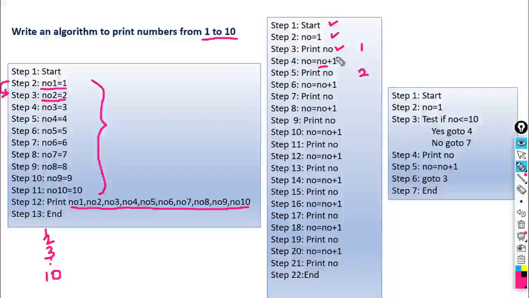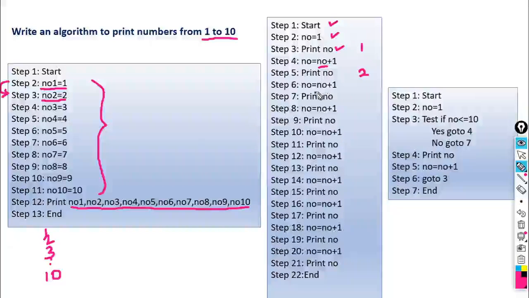Look here. In the earlier example, we used 10 different variable names for 10 different values. In this algorithm, we are using a single variable and we are incrementing that variable by 1. Here the first value is 1, so we have assigned this value to variable no, and then we are incrementing this value by 1. So no is equal to no plus 1, it will print the value, it gives you 2.